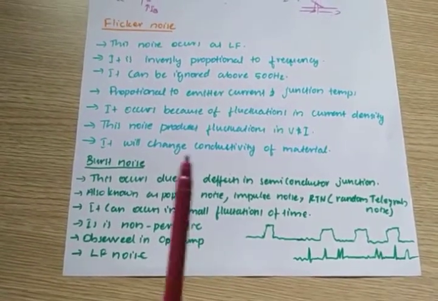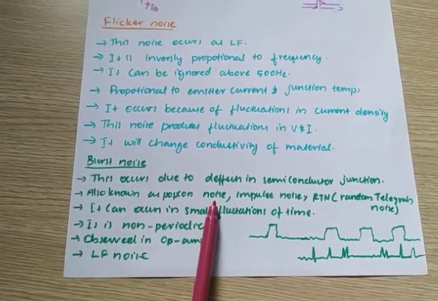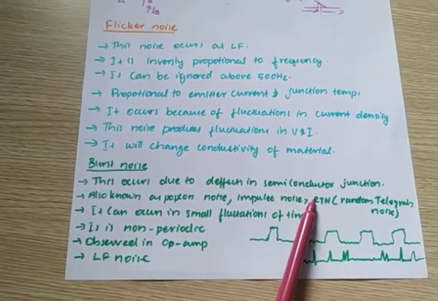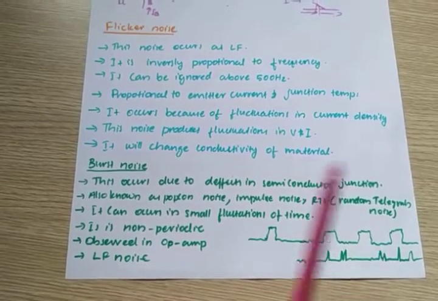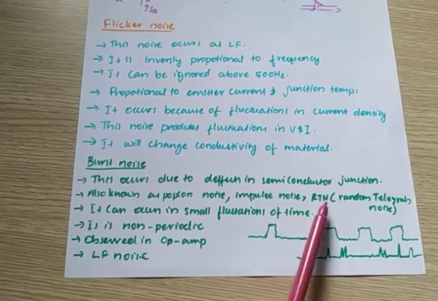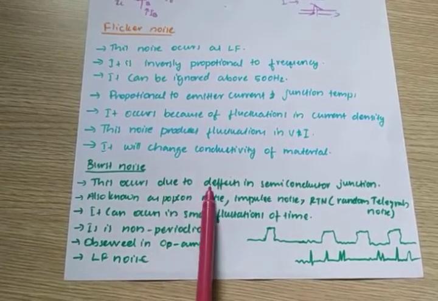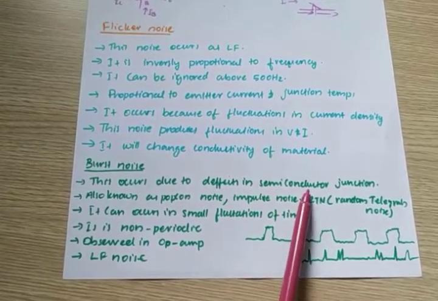Another is burst noise. It is also called popcorn noise, impulse noise, or RTN, random telegraph noise. This occurs due to defects in the semiconductor junction.